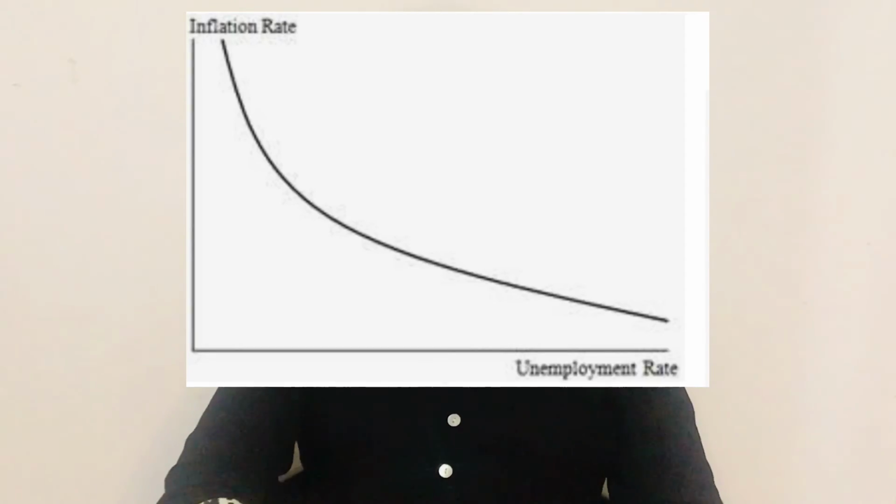A Phillips curve is basically a graphical representation. It's a curve that gives you the relationship between inflation and unemployment. So it's a trade-off. If your inflation increases, your unemployment rate will reduce. If your unemployment rate increases, your inflation will reduce. So there has to be a balance. So what should be the optimum level of inflation?